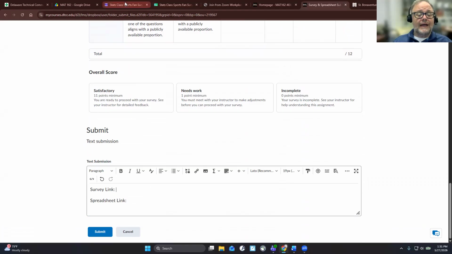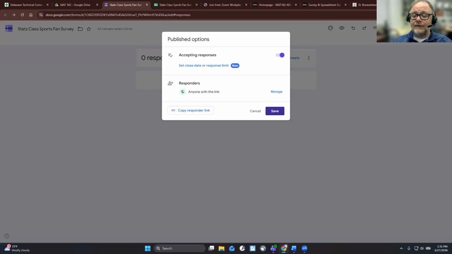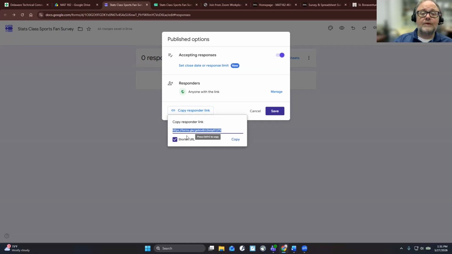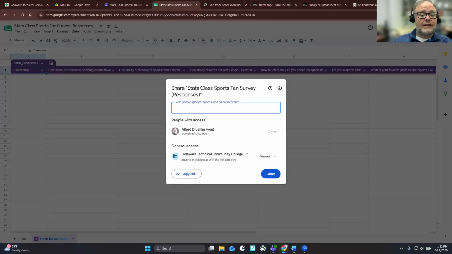So the survey, that's the Google form. So click on the word published and then click on the words copy responder link. And then you can click shorten URL if you want. And then you can press Control C to copy that. And Control V, and it puts it right there. Now, spreadsheet, go to the spreadsheet, click share. Make sure it's either Delaware Tech Community College can view or anyone with link can view. Then hit copy link.